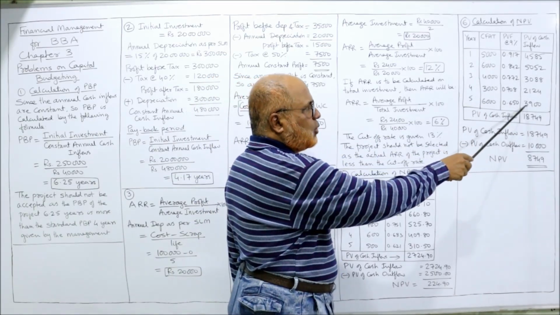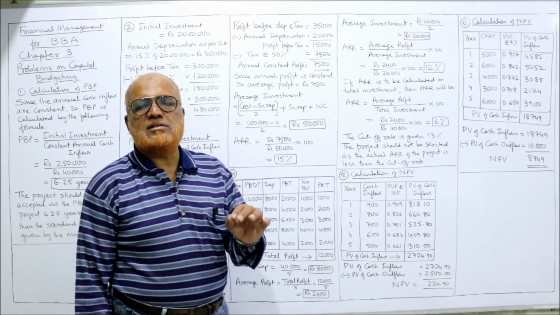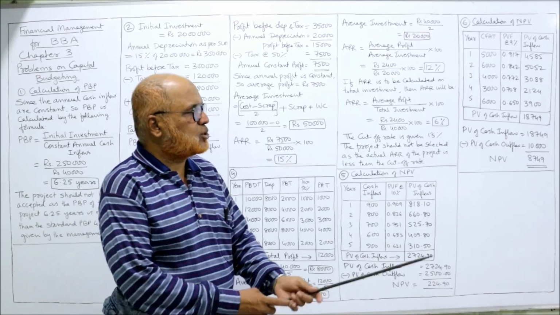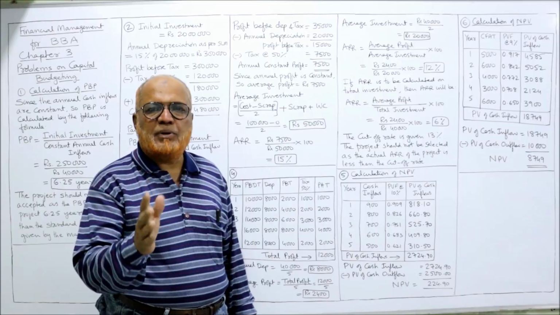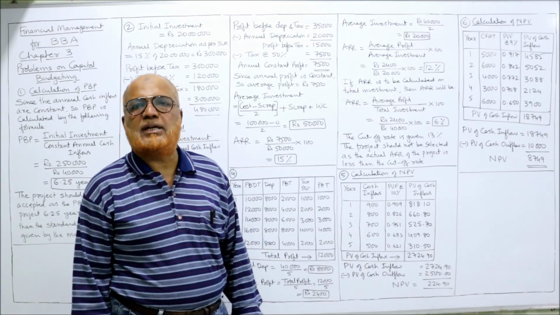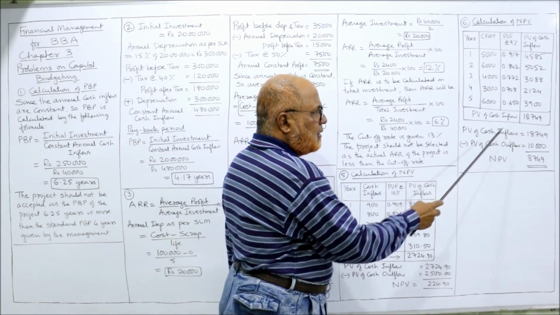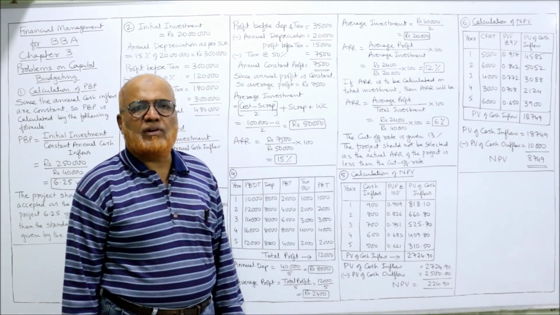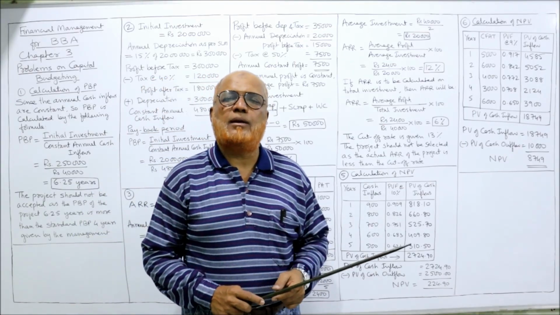PV of cash inflow total: 18,749. This is the total present value of cash inflows. Formula: PV of cash inflow minus PV of cash outflow. PV of cash outflow is given in the problem, 10,000. So PV of cash inflow 18,749 minus PV of cash outflow 10,000 gives 8,749. This is the net present value, NPV.